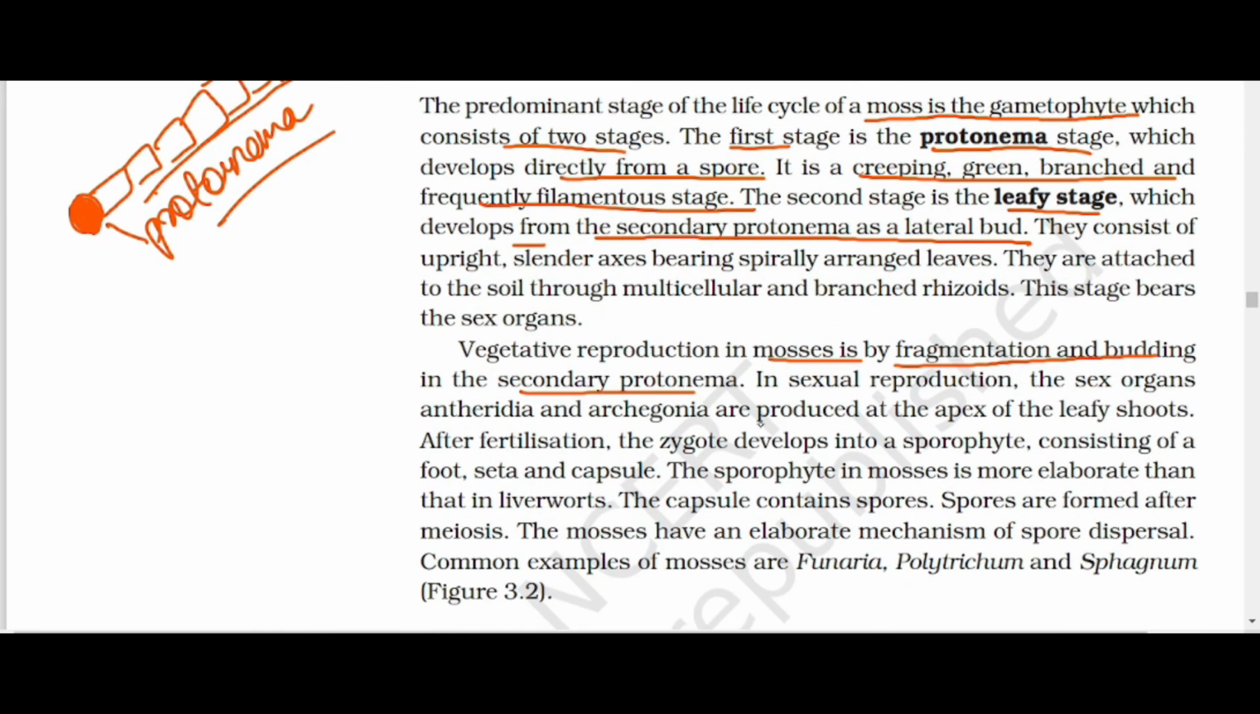In sexual reproduction, the sex organs antheridia and archegonia are produced at the apex of the leafy shoot. After fertilization, the zygote develops into the sporophyte consisting of a foot, seta and capsule. The capsule contains spores. Spores are formed after meiosis. The examples are Funaria, Polytrichum and Sphagnum.